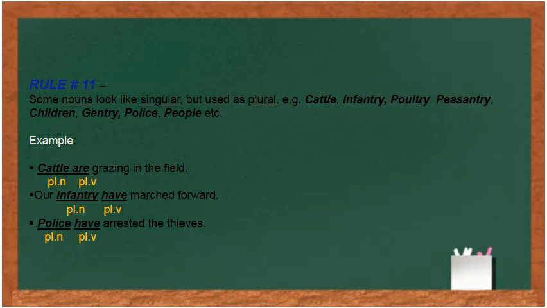For example, cattle are grazing in the field. Here cattle is a plural noun, that is why we are using a plural verb are. Our infantry have marched forward. Again, infantry is a plural noun, plural subject, so we are using a plural verb. Police have arrested the thieves. Police is plural in nature, plural in meaning, so we are using a plural verb according to the rule that plural subject takes a plural verb and singular subject takes a singular verb.